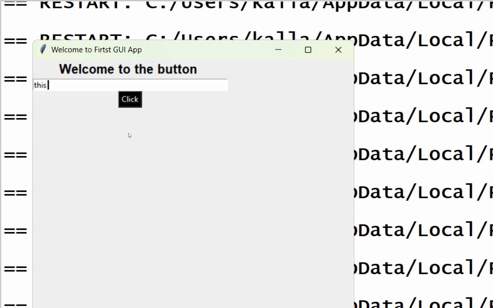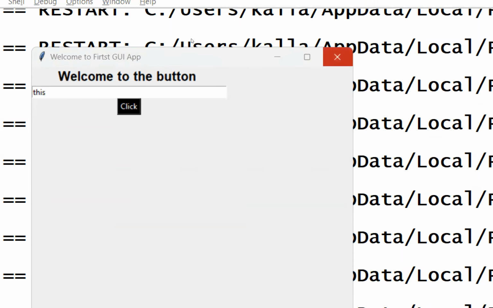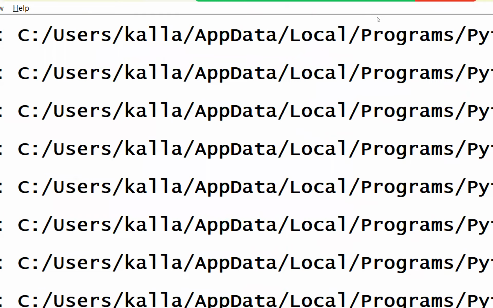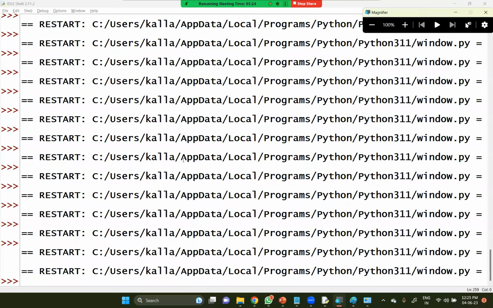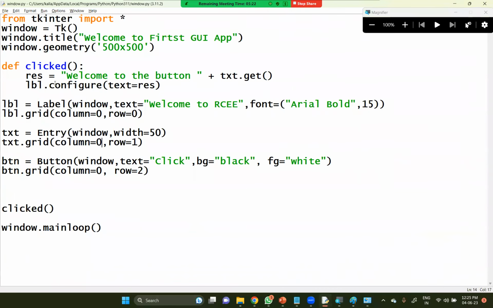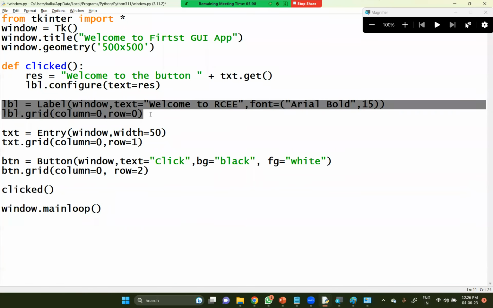Okay, it is not executing, I think clicked is not. I hope that this has been CLICKAD. Yes, CLICKAD, button only. Let me write this one under the text.